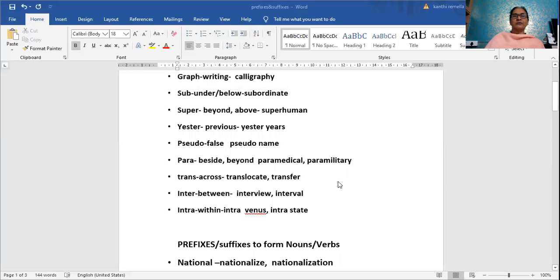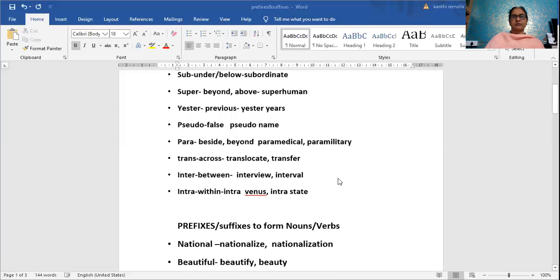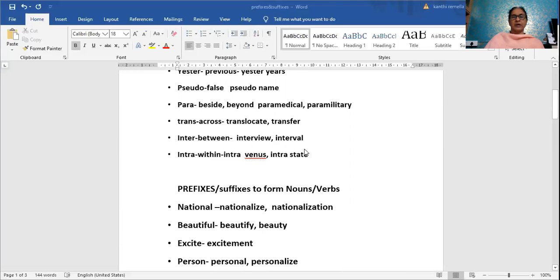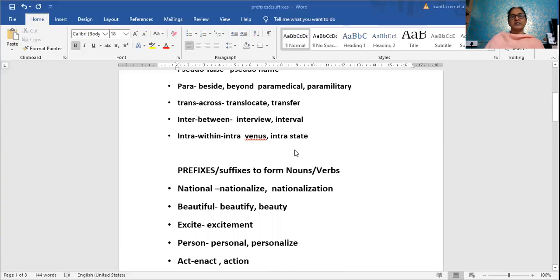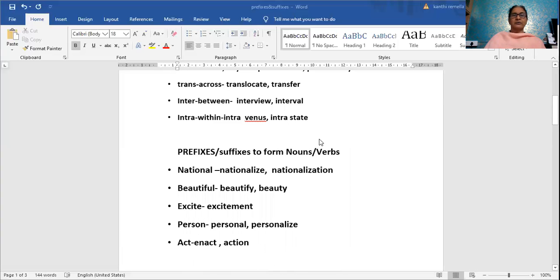These are the root words I gave you with their meanings. I formed the words here for you. Now, we just derived a word and discussed it, but here we have to think about prefixes and suffixes, to form specifically either a noun or a verb. We'll practice that. If I have a word like national, national came from nation.